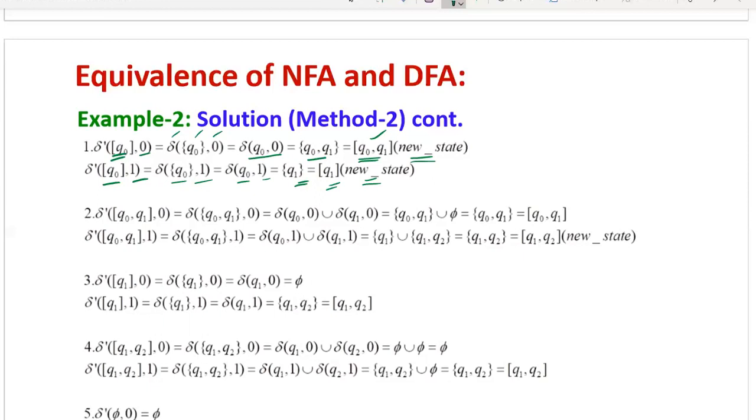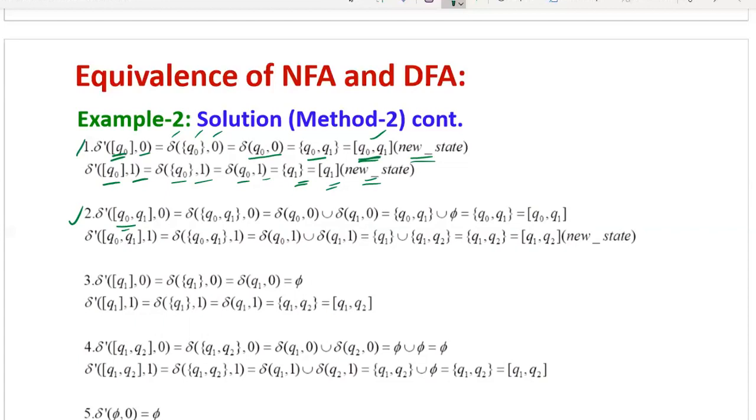Now we will start as usual. This is the first new state, Q0 Q1. So we have considered Q0 Q1 as the second state. You can make serial numbers. This is state 1 with both inputs, then state 2 for all inputs. Like you can put the numbers, then you will get a clear idea of how many states exist in the resultant DFA.